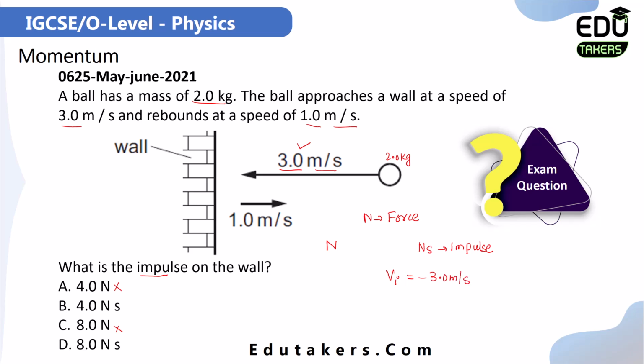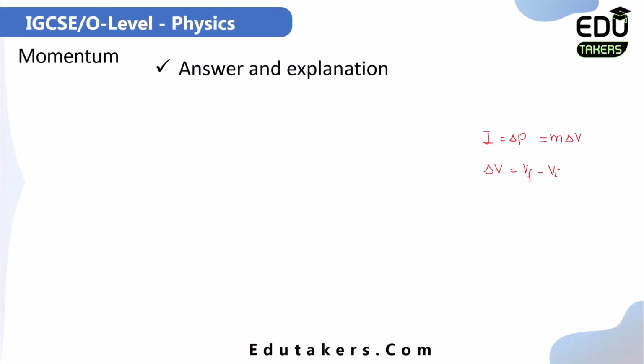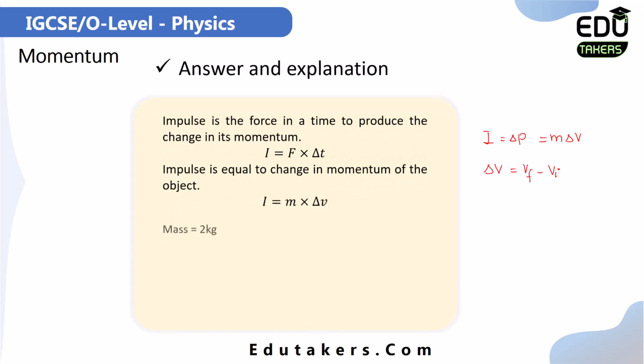After that, the ball rebounds back and moves towards the right, so the final velocity is 1.0 meters per second. The final velocity would be positive. So that's why I put here final velocity is 1 minus the initial velocity, minus 3.0. When you solve this, you get 4.0 meters per second, which is the change in velocity.